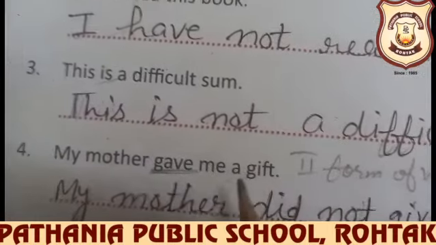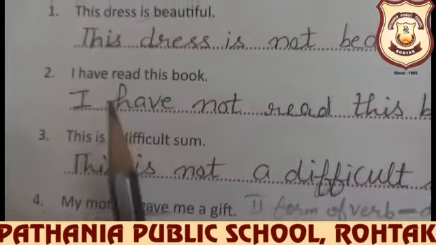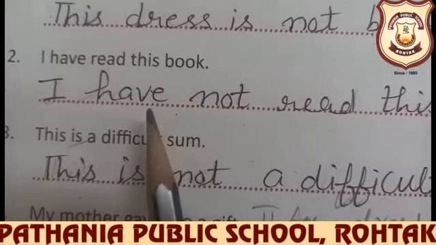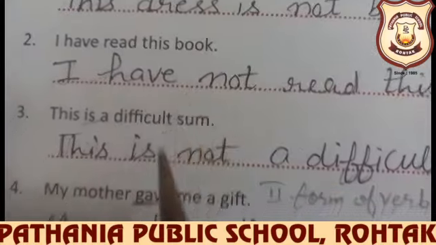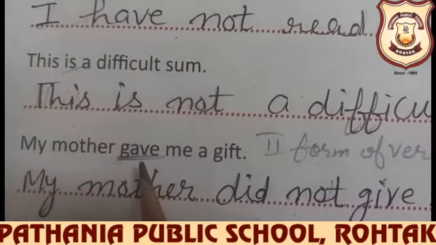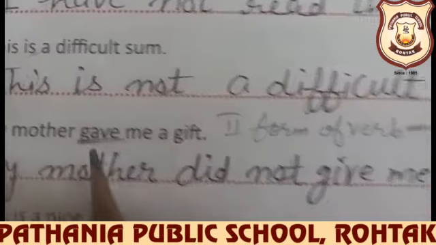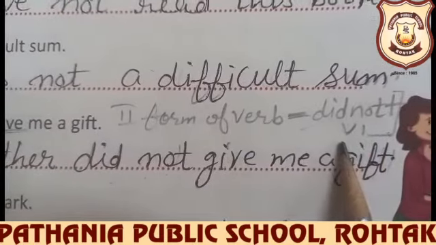You have to see the verb. If a helping verb is used, is, am, are, was, were, has, have, had, all these, then we can put not just after that helping verb. If the second form is given, we will use did not plus first form.